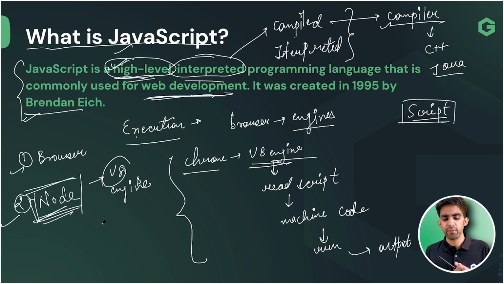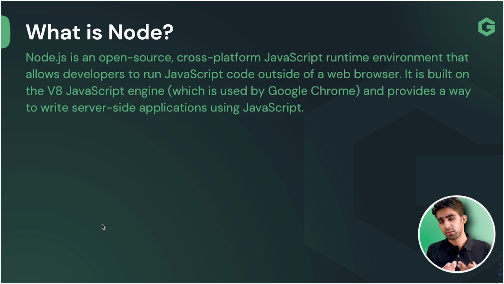Now I hope I have explained Node. Now come to the definition of Node. Let's see if you can relate to the definition with what I have just told you. So see, Node.js is open source, meaning anybody can give suggestions and update anything, though obviously there is some standardization they need to pass. It is a cross-platform JavaScript runtime environment that allows developers to run JavaScript outside of the web browser. I hope this definition is now making sense.